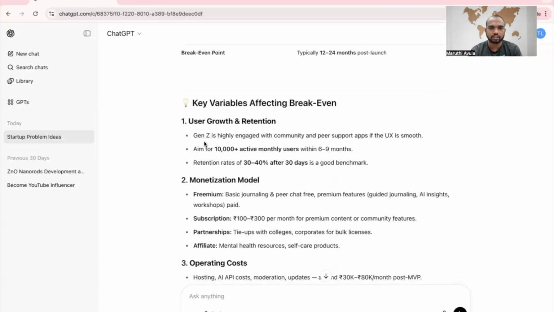User growth and retention: Gen Z is highly engaged with community and peer support apps if the UX is smooth. Aim for 10,000 plus active monthly users within 6 to 9 months. Retention rate of 30 to 40% after 30 days is a good benchmark. Okay.